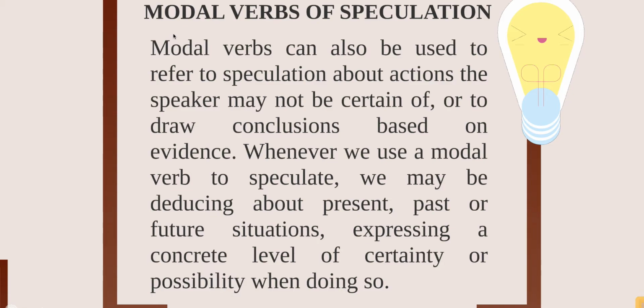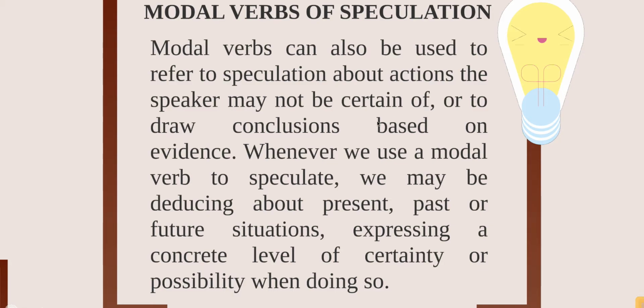To imagine something. So when you are talking about speculation, is when you are going to imagine the situation and when you are going to try to decide or to guess what's going on in that situation, okay? So, in the case of modal verbs of speculation, you are going to use this one when, for example, you are not sure or you can have conclusions of something. You don't have enough evidence to say that that situation is true or not, but you are almost sure that it is true, okay?